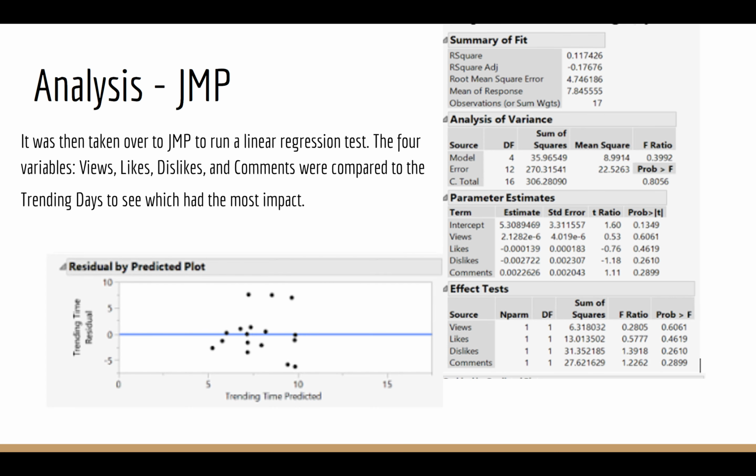The dataset was then taken over to JMP to run a linear regression test. The 4 variables, views, likes, dislikes, and comment count, were compared to the trending days to see which had the biggest impact. Here you can see the visual results of the test. On the right is the R-squared, and below is the effects test of each variable. And then down at the bottom, you have the residual plot.